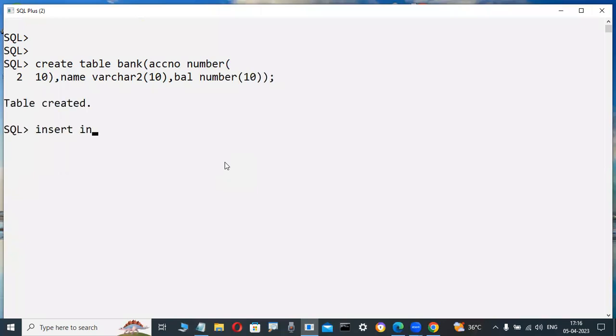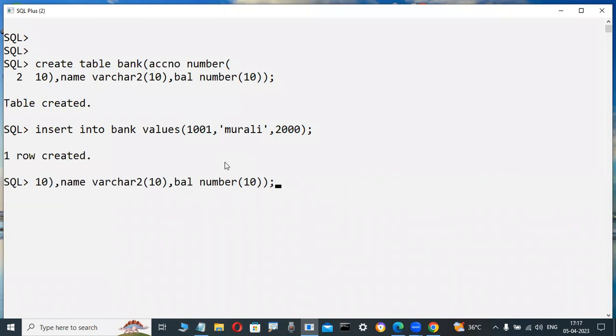Suppose this is a bank table, because a relational database means data is in table format. For example, my account number is 1001, my name is Murali, and my balance is 2000 rupees in one bank. Now another account holder, 1002, ABC, has 4000.